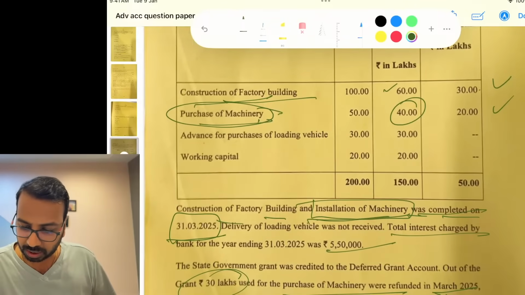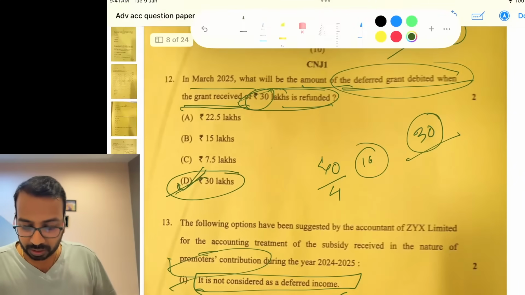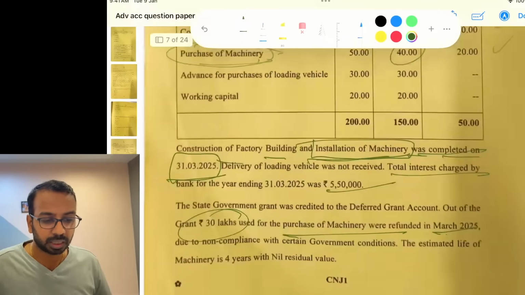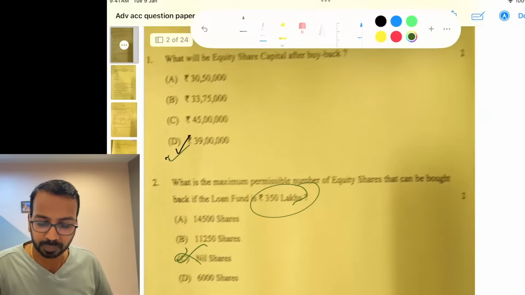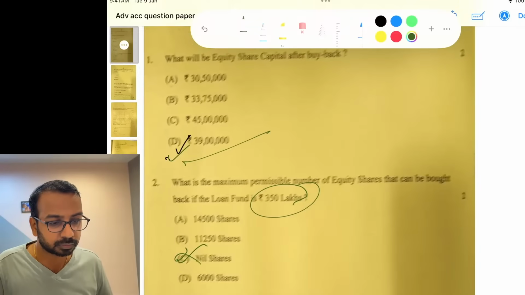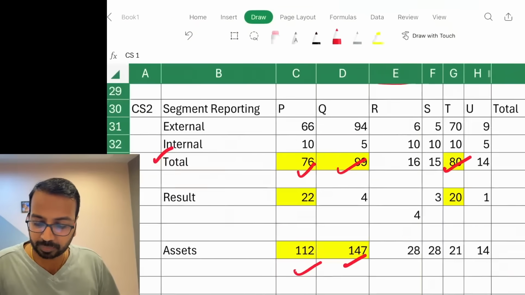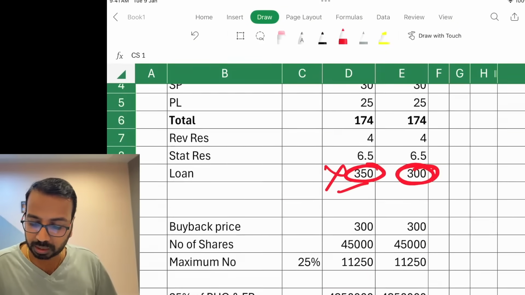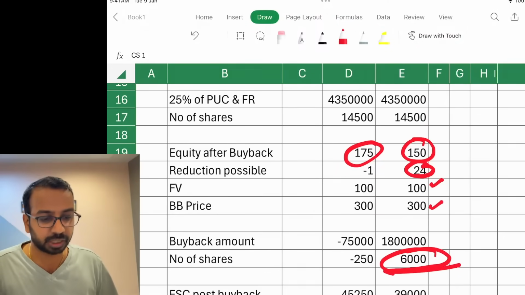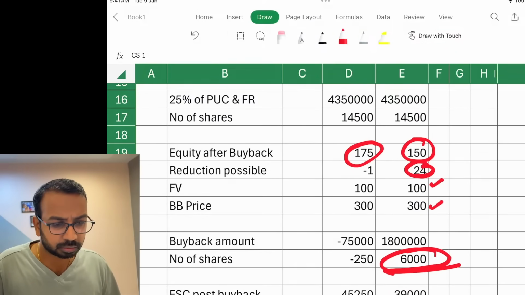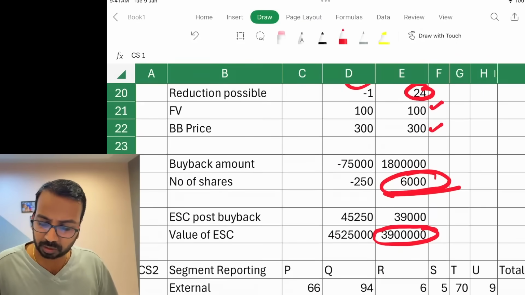And if no depreciation is charged, then the entire 40 lakhs has to be debited. 40 lakhs is not there in the option. Yeah, 39 lakhs after buyback. That's what I did, no? First question, 39 lakhs after buybacks. Correct. So for equity share capital, you can see here, under the debt option, you can buy back only 6,000 shares. No, why are you doing 30 by 4? Yes, it is 39 lakhs only, pakka.